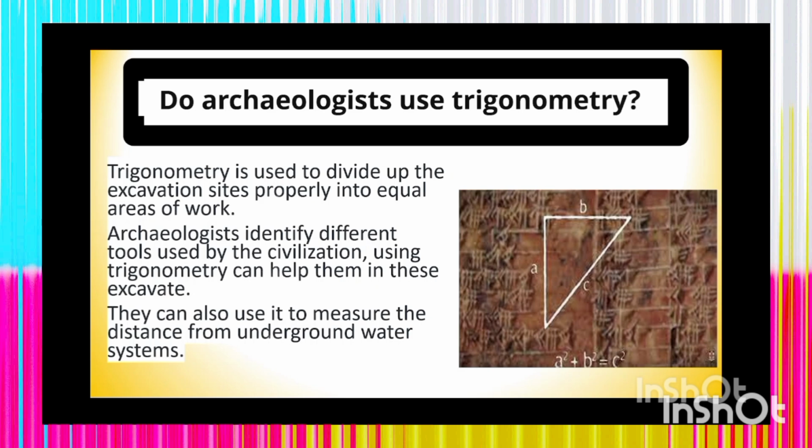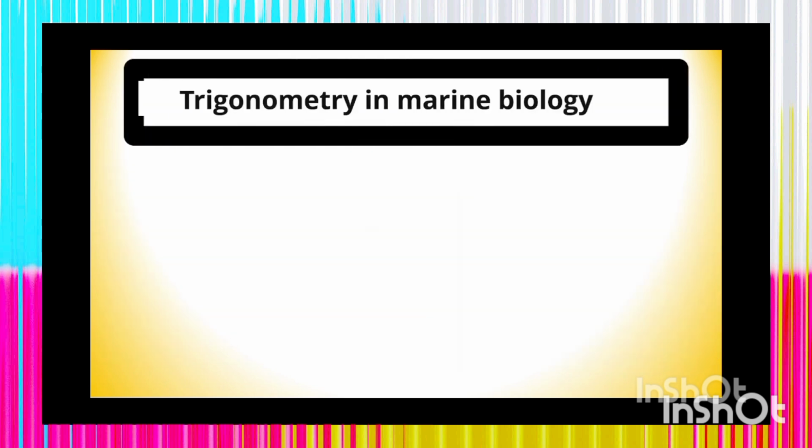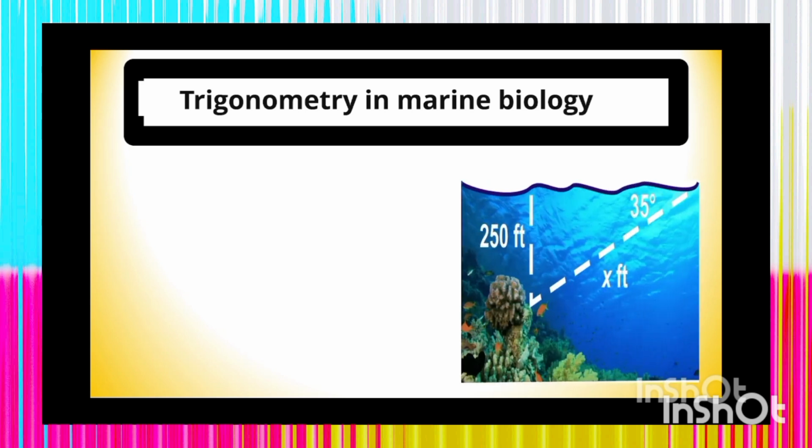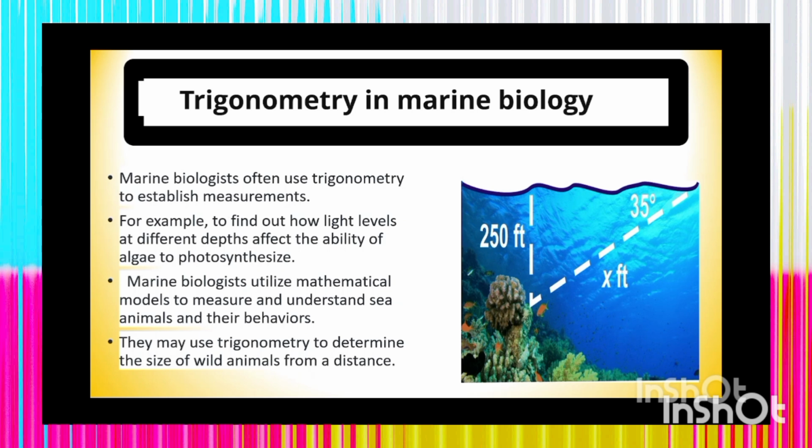You can see. In marine biology, the depth of the aquatic plants, animals, and the mountains under the sea, ocean, must be determined accurately, exactly, with the knowledge of trigonometry. So it has great importance.